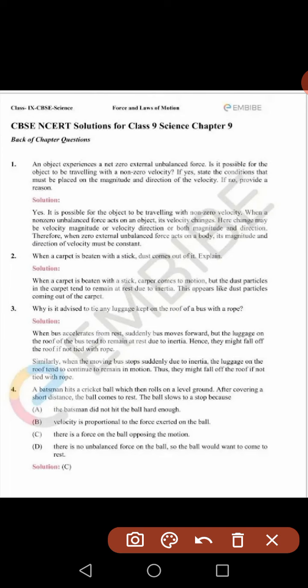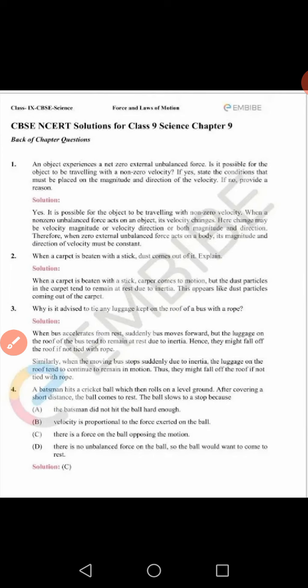Number 2: when a carpet is beaten with a stick, dust comes out of it. Explain. That is the law of inertia. When the carpet is beaten, the carpet gets motion, but the dust particles in the carpet don't get any motion. They just try to remain in their initial state due to inertia, inertia of rest. So those dust particles want to remain at rest, and as a result they come out or fall.